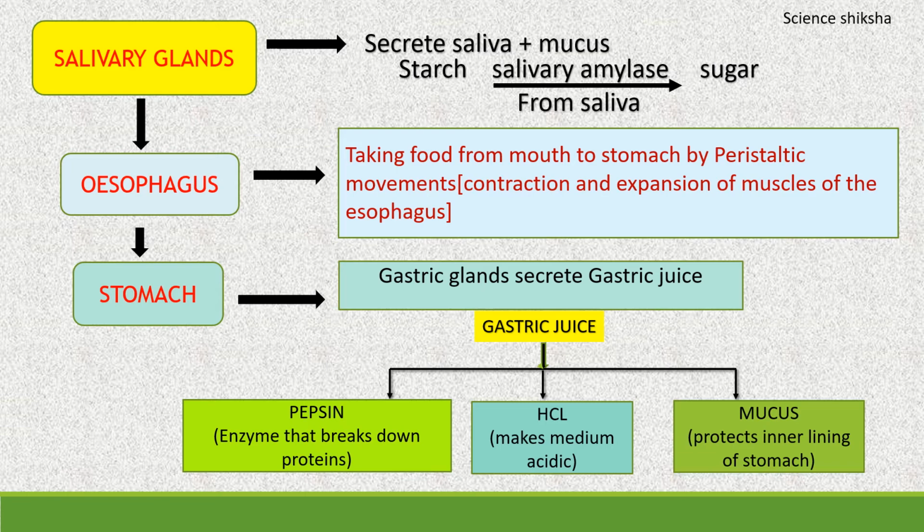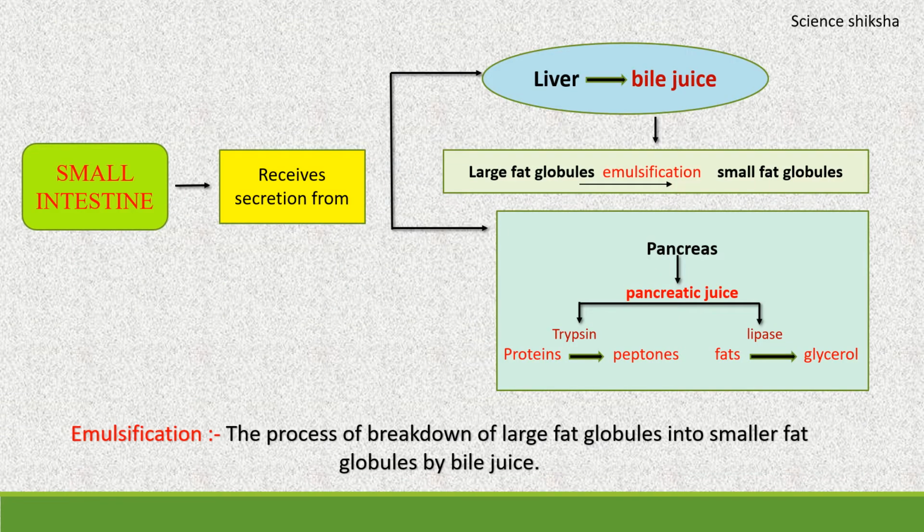So if mucus is not secreted, then what will happen? This acid will cause the erosion of the inner lining of the stomach, leading to the formation of ulcers in the stomach. Now partially digested food then goes from the stomach to the small intestine. In the small intestine, there is the complete digestion of the food like carbohydrates, proteins, and fats.